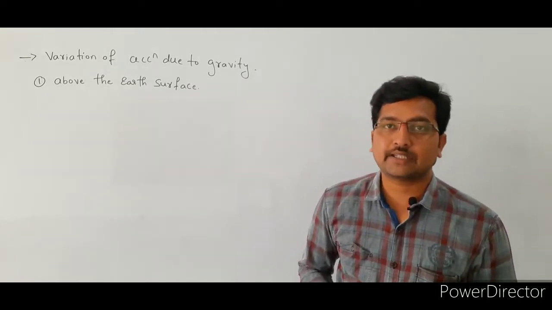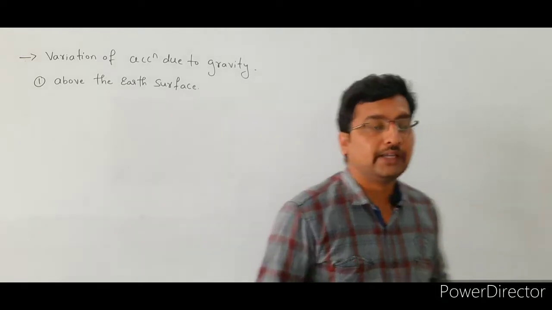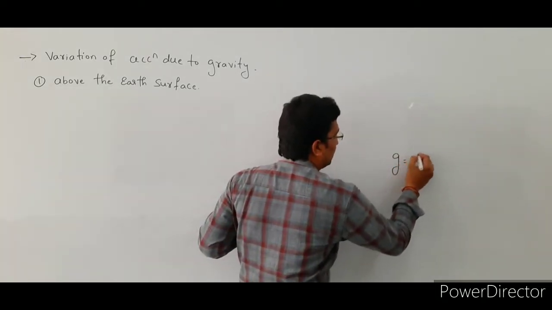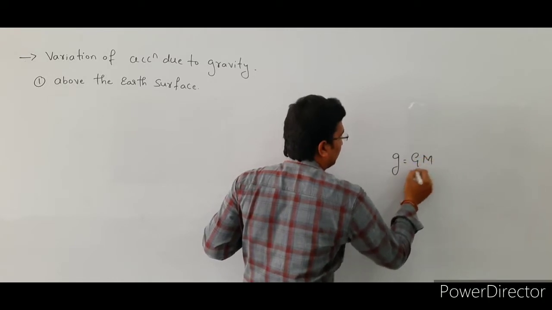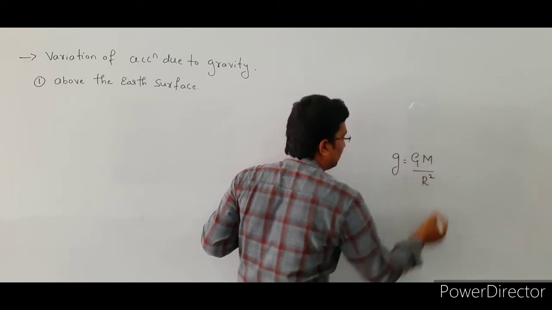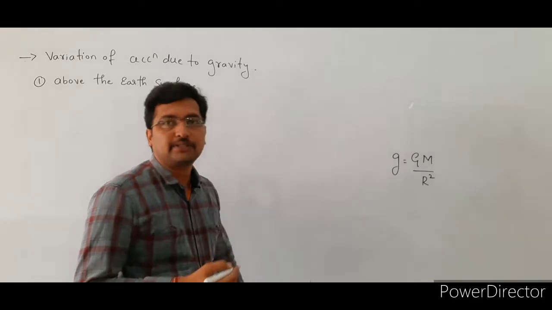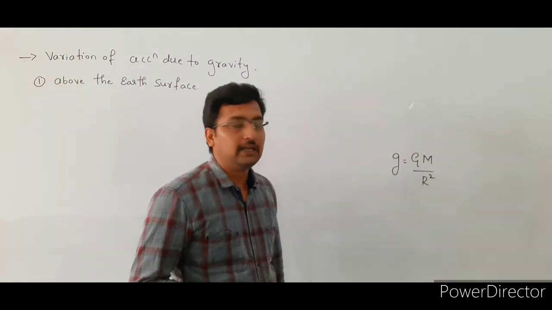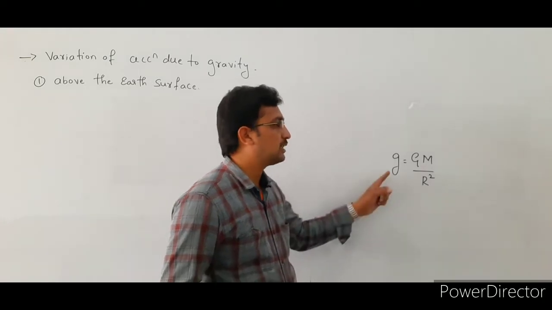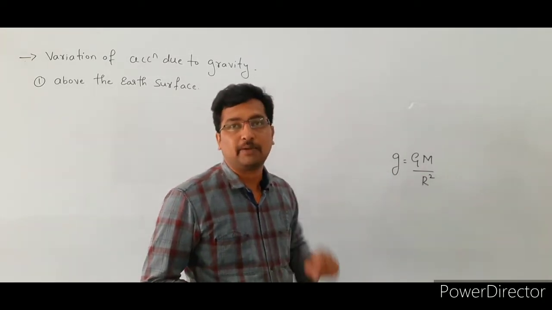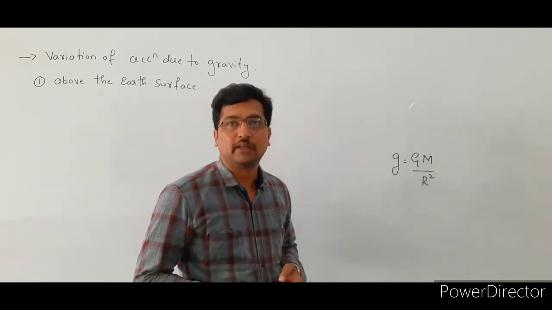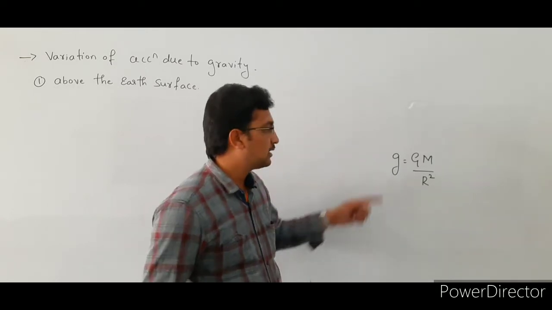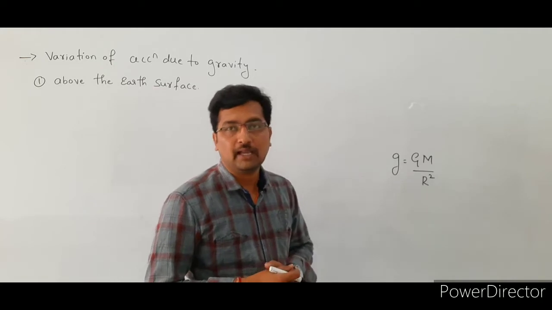So what is the expression to calculate the acceleration due to gravity? See here, that expression is g equals GM by r square. We use this expression to find the acceleration due to gravity, and it gives the relation between small g and capital G. In examination they may ask, write the relation between small g and capital G, so that is g equals GM by r square.